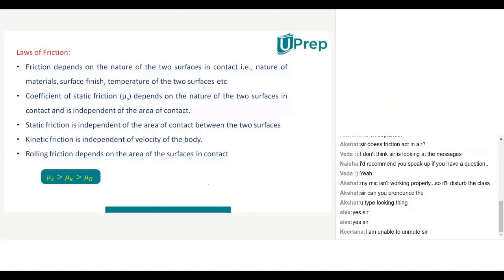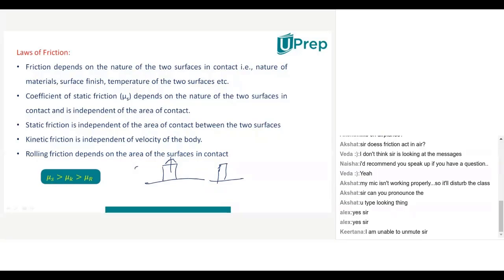It's clear. Kavya, suppose one surface is there like this, and on that I kept an object like this first, and I want to lift it. And when you are lifting it, some force you have to apply. And the same object I took, but now I kept it in reverse mode like this.